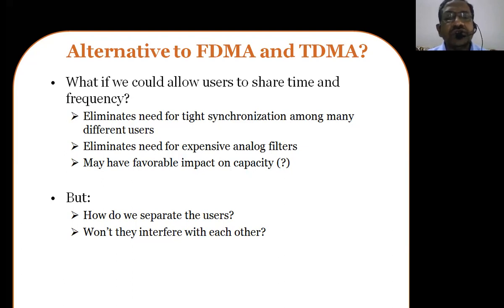So these two are the performance bottlenecks for TDMA technologies. Here we should think about the limitations of TDMA technology. To overcome the limitations, we need to think about how we eliminate the need for tight synchronization among many different users. That is one of the performance bottlenecks in TDMA.